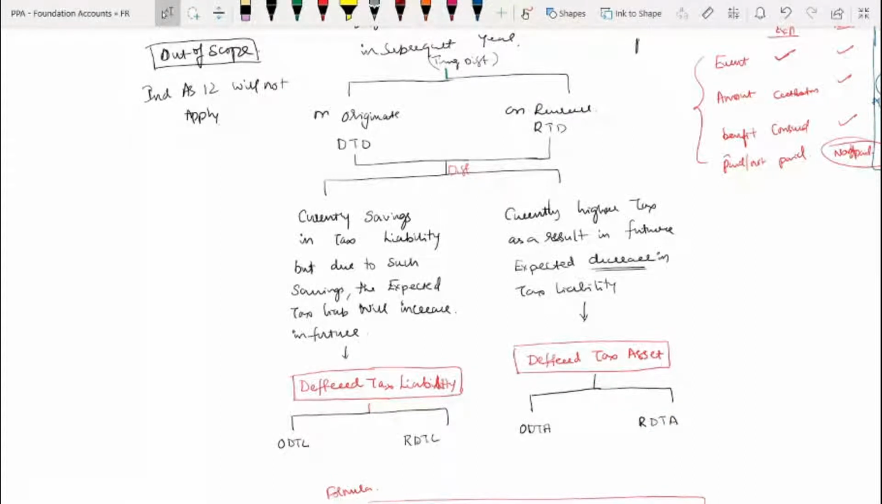Since it's a timing difference, in one year it originates, and in subsequent years it reverses. On origination it is called deferred tax liability, and on reversal it is called reversal of deferred tax liability. Next, if currently savings is there and because of that in future the tax liability is expected to save, then it results in a deferred tax asset. In the year in which the difference originates, it is called originating deferred tax asset, and in future when it gets reversed, it is called reversal of deferred tax asset.